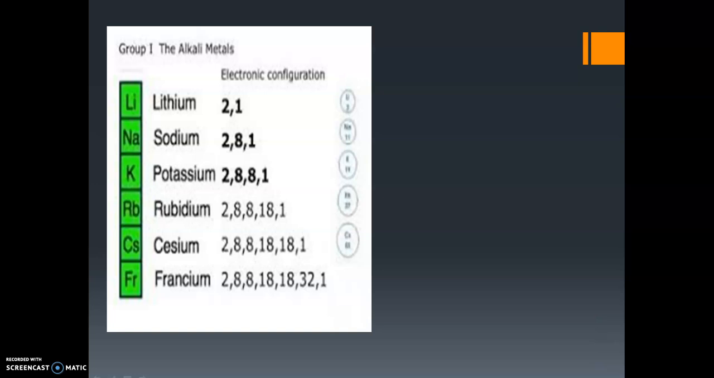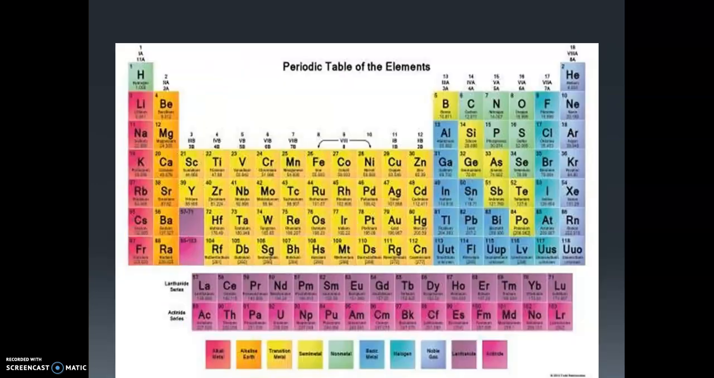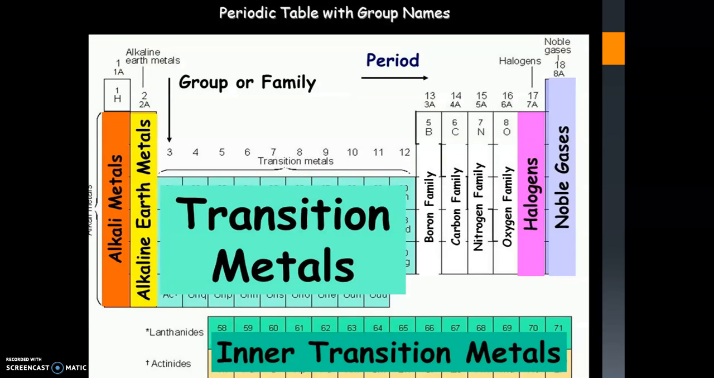So this is the basis of arranging elements in the same group. If we check a group of elements, they all have the same valence electrons. So it is one of the bases of arranging elements in the same group. And if you check lithium, sodium, potassium, rubidium, cesium, francium, they are all metals.